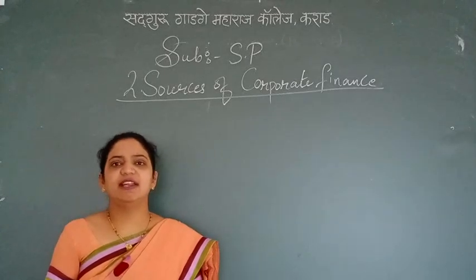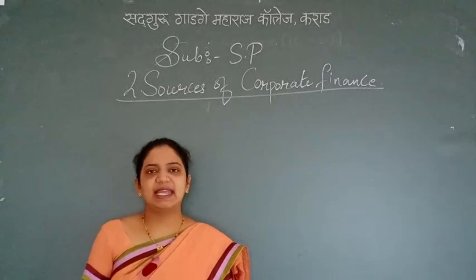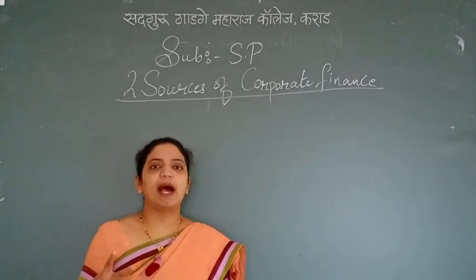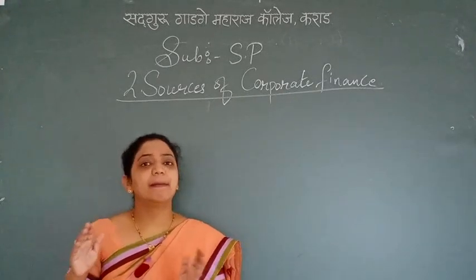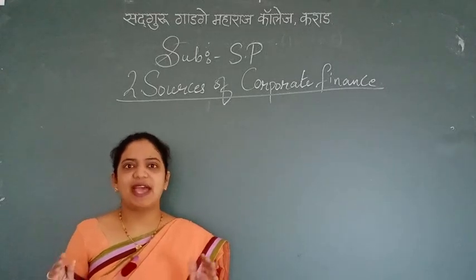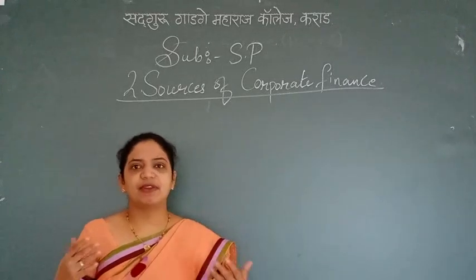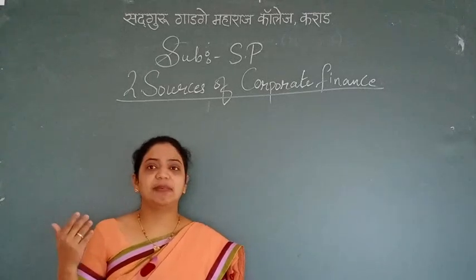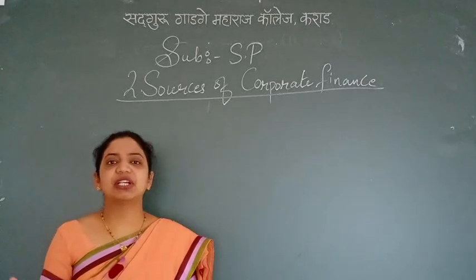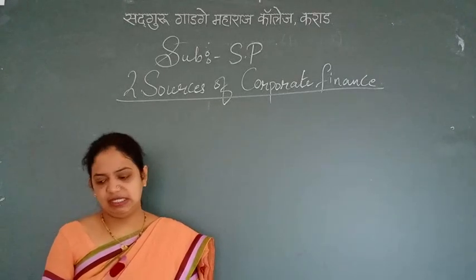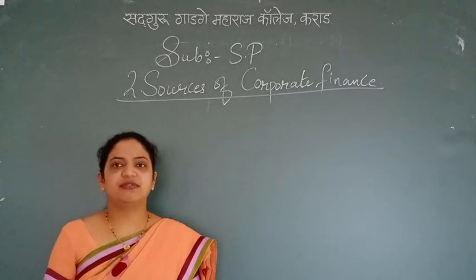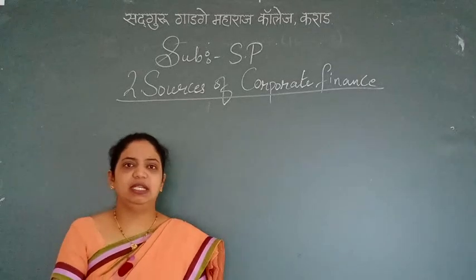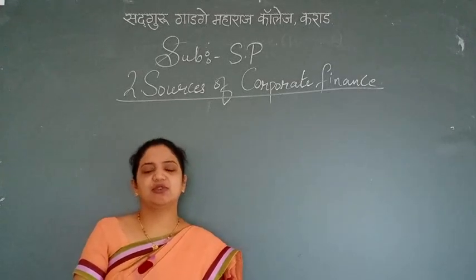Owned capital is further divided into two parts. The first is the shares and the second is the retained earnings. Today we will see the retained earnings. Shares are further divided into equity shares and preference shares. Up till now we have seen equity shares with meaning and features, then preference shares with types, meaning and features, all in detail. These different types of shares play a very important role, and with the help of shares only you are going to do different types of dealing in corporate finance.